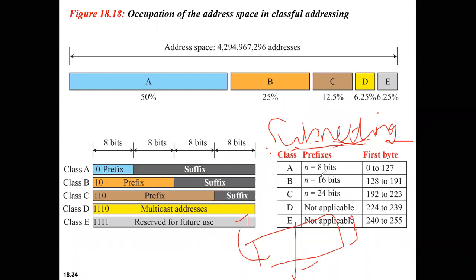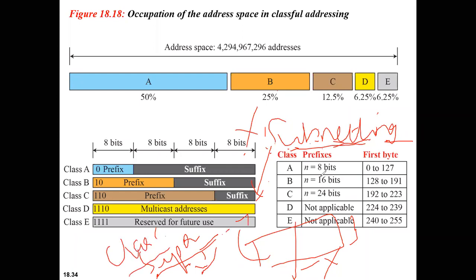But because of this, the organizations were not happy, because they don't want to divide their larger block into smaller blocks. So instead of subnetting, they went to supernetting. What is the supernetting concept here? The basic idea of supernetting is combining several class C blocks into a larger block, which was attractive to the organizations. But there was a difficulty in routing the packets.